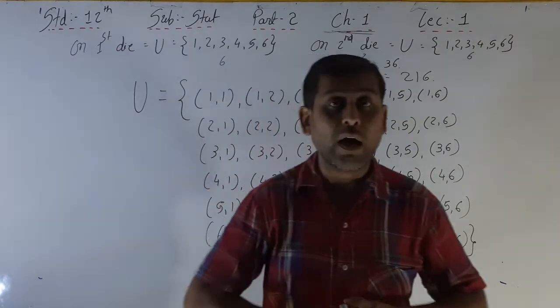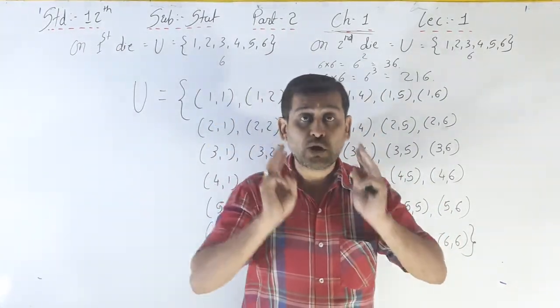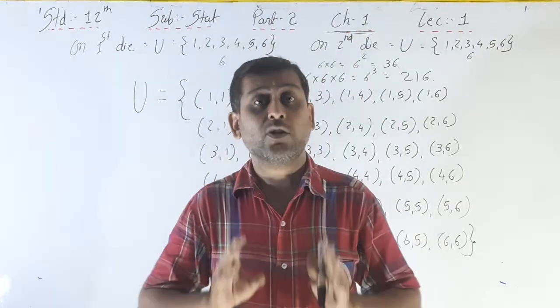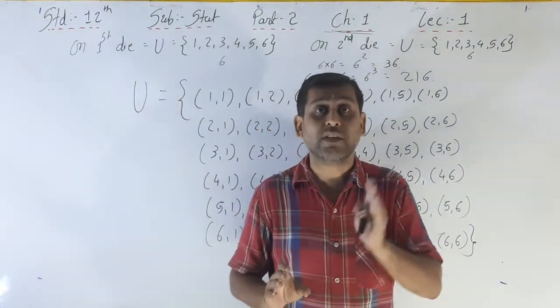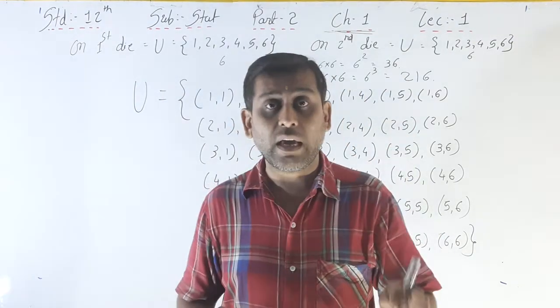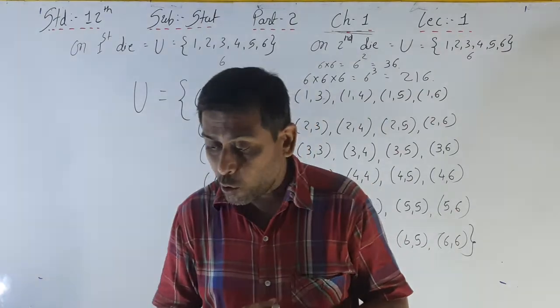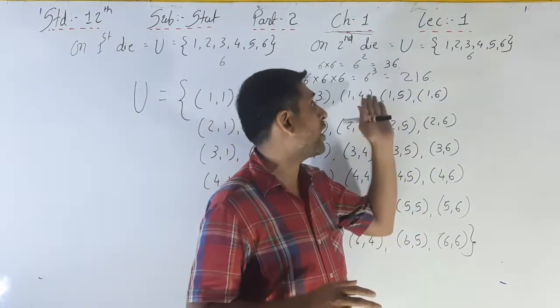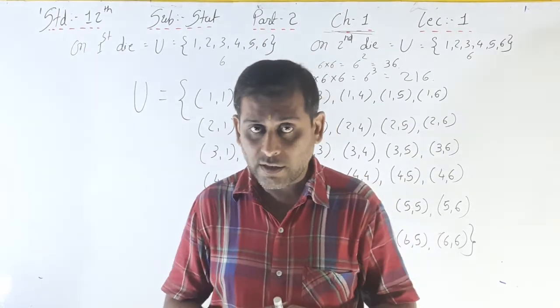So the total number of outcomes, the number of events in that sample space, is 216 when 3 balanced dice are thrown simultaneously.